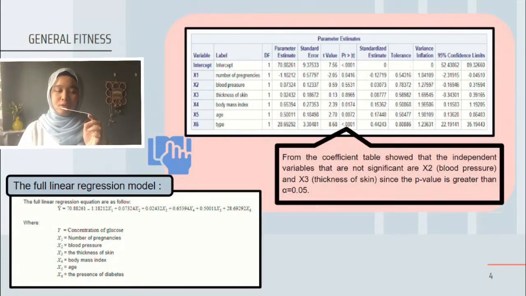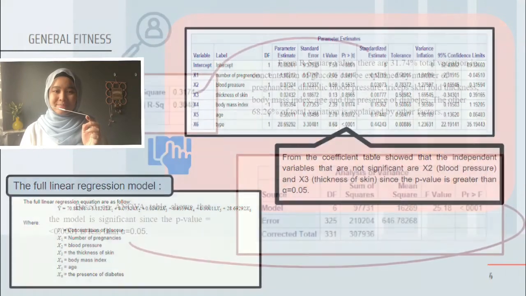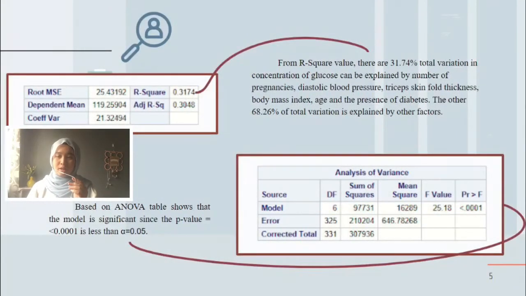Below is the first full linear regression model. From the R-square value, 31.74% of the total variation in concentration of glucose can be explained by all independent variables, and the other 68.26% of total variation is explained by other factors. Based on the ANOVA table, the model is significant since the p-value 0.001 is less than alpha.